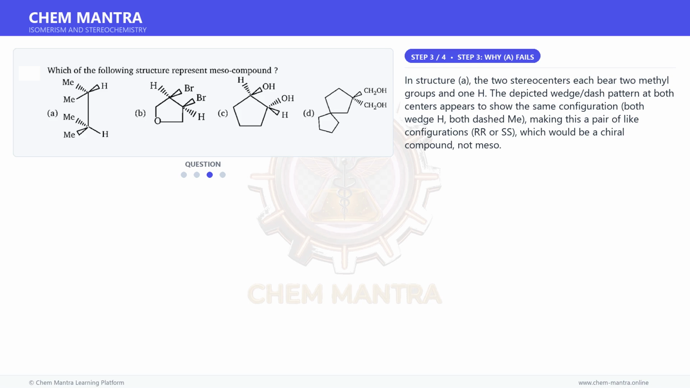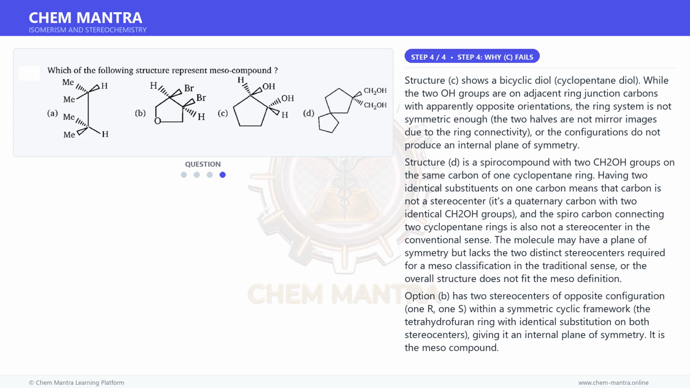In structure A, the two stereocenters each bear two methyl groups and one H. The depicted wedge-dash pattern at both centers appears to show the same configuration, both wedge H, both dashed Me, making this a pair of like configurations, RR or SS, which would be a chiral compound, not meso. And for the final step.